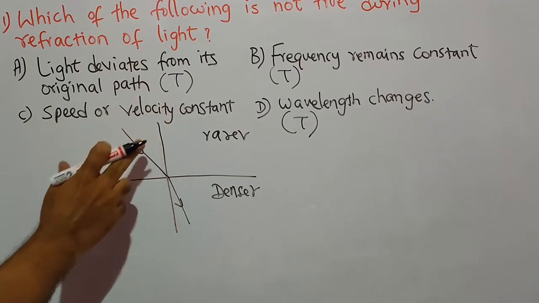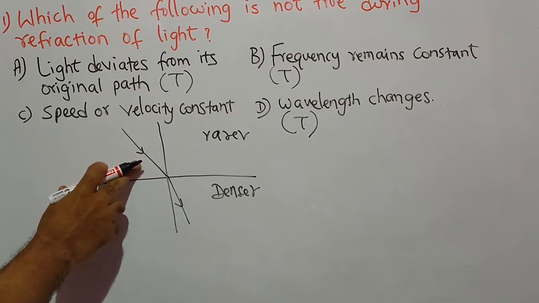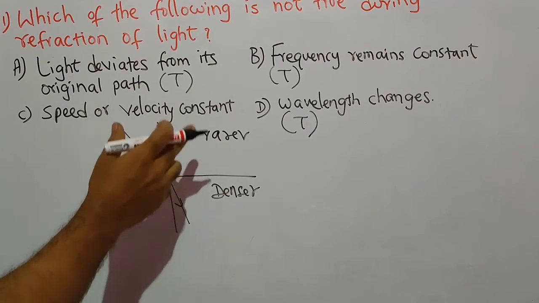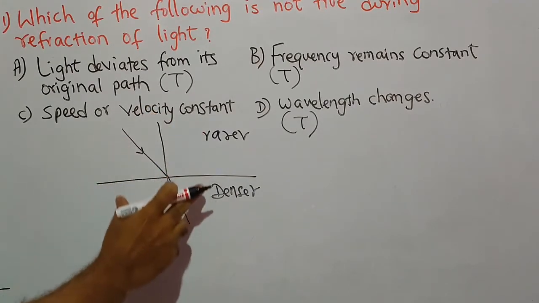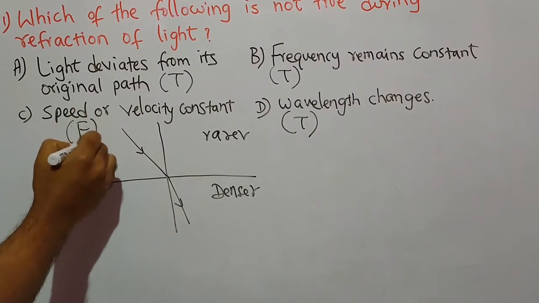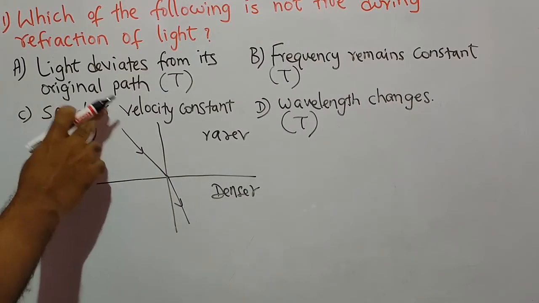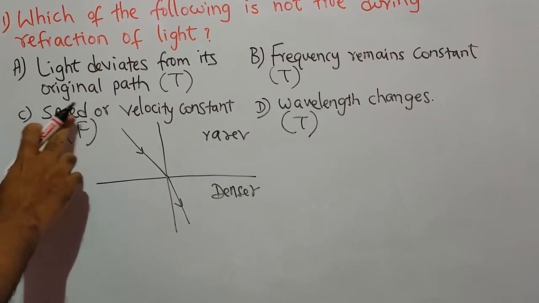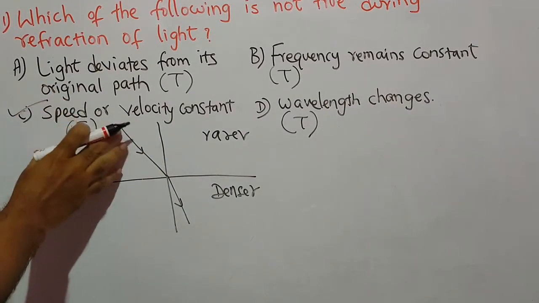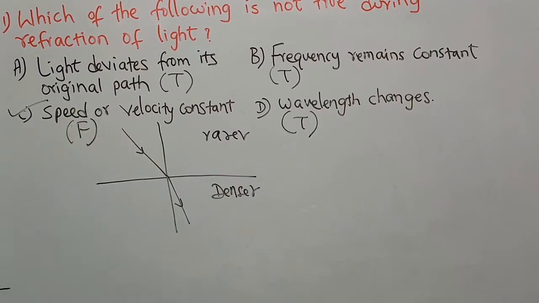Why? Because during refraction of light, the speed or velocity of the light is not constant, it changes during refraction. So this is false, this is not true. So the answer for this question is speed or velocity constant, it is not true. So option C will be the correct answer.